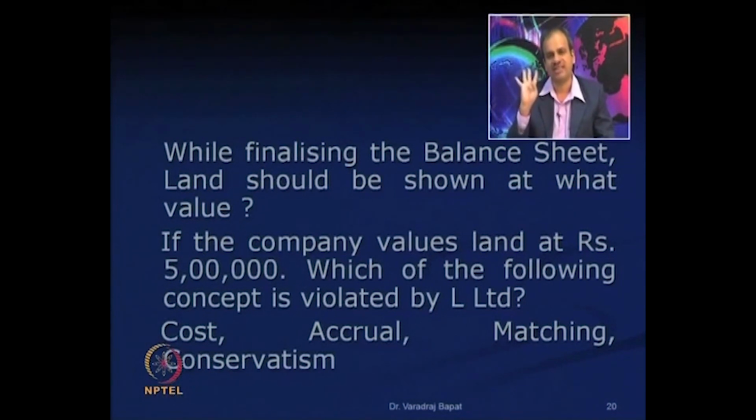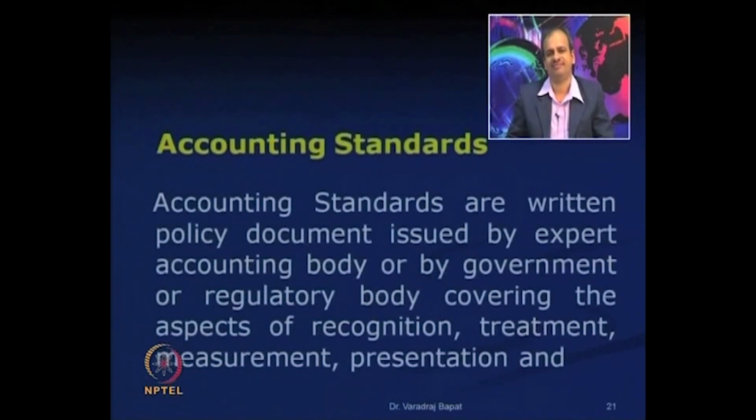So, there are 4 concepts. Just think over and tell me actually which concept or which concepts are violated. Are all 4 violated, or which ones? The major violation is towards conservatism, because conservatism does not permit you to value the land at selling price when its cost price is 2,55,000. In other concepts also there is slight deviation, but the major violation is towards the concept of conservatism.